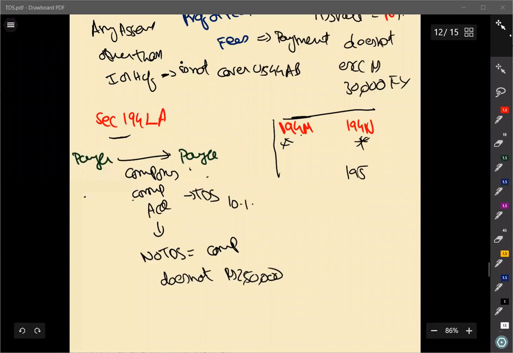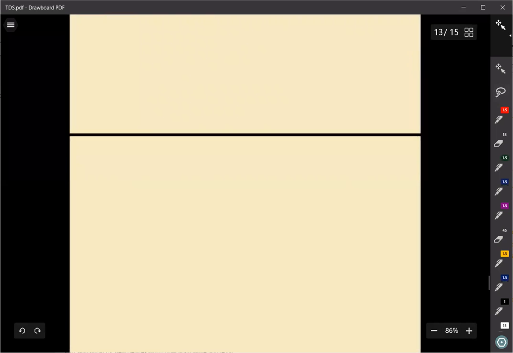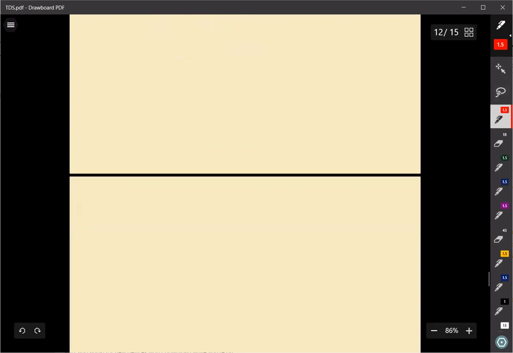Right. So now let us move on to section 194M. We'll be focusing on section 194M. What is this and what are the things we need to cover? Let us try to see. Section 194M. This provision is basically again a new amendment. So this is very important.